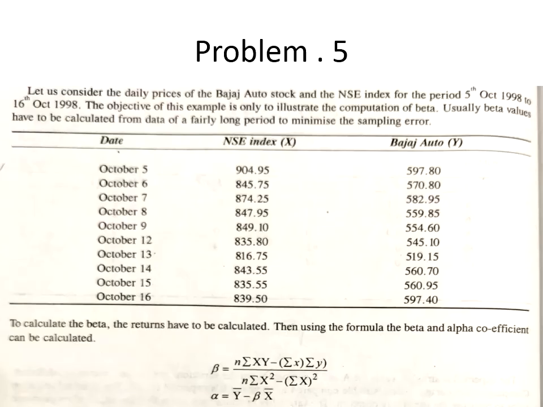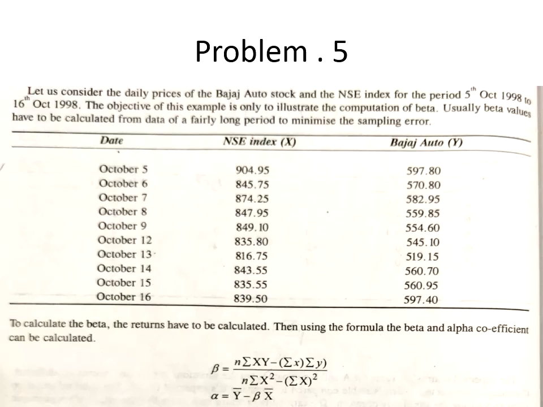So we'll go for the next type of problem. So we'll consider the daily prices of a stock. That is, for the example, we have taken Bajaj Auto stock and NSE as the index for the period from 5th October to 16th October. The objective of this particular problem is to iterate the computation of beta. Please understand, in this problem, we'll understand how to compute beta.